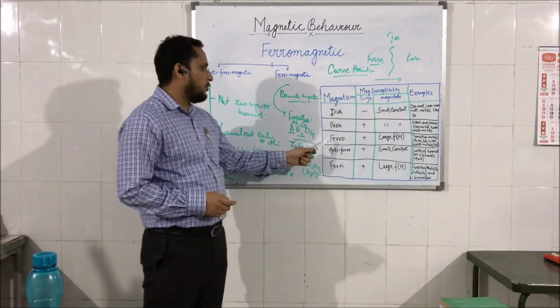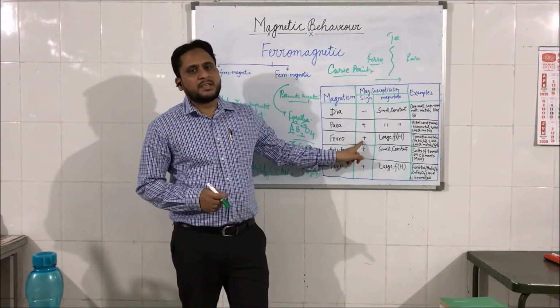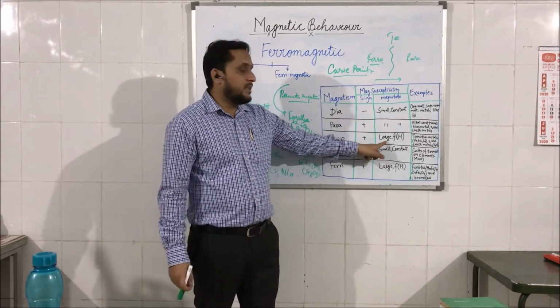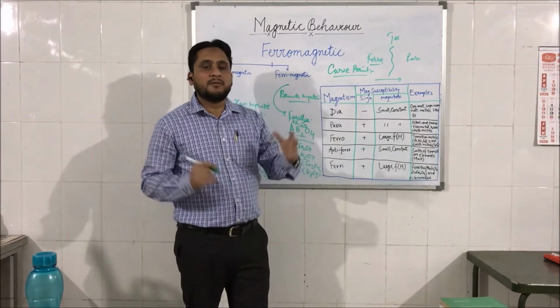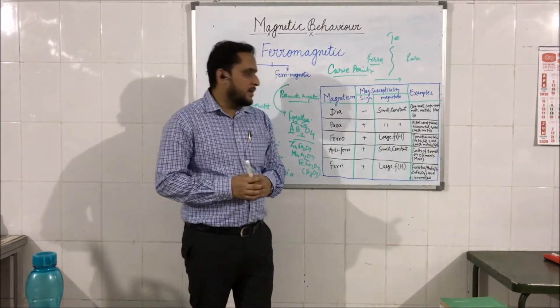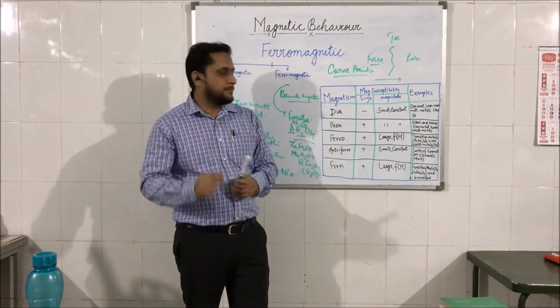Then comes ferromagnetic behavior. Again, they have a positive sign, meaning they align or attract in the external magnetic field. They have a very large magnetic moment, because almost all atoms and ions align in one direction, and very high values of magnetic susceptibility, up to 10 to the power plus 6.